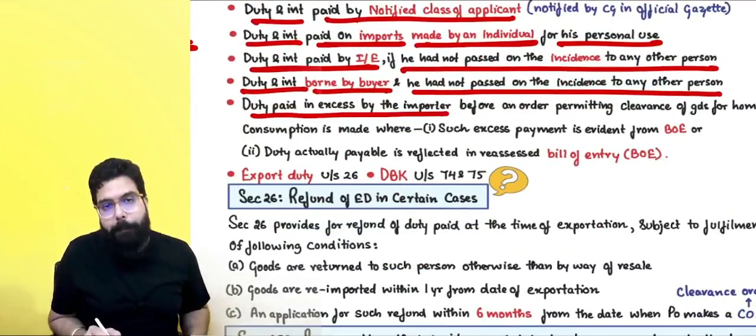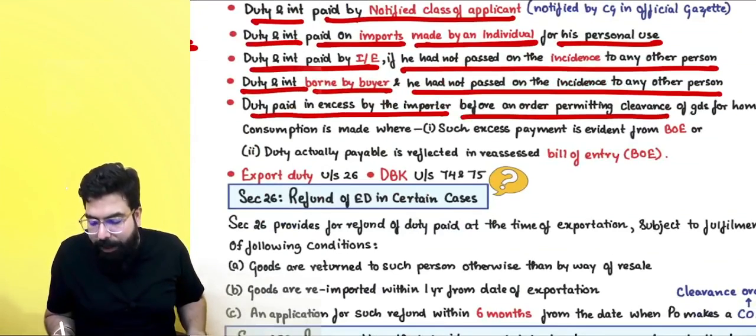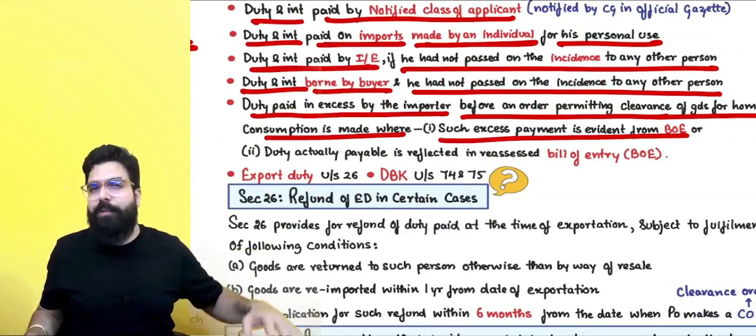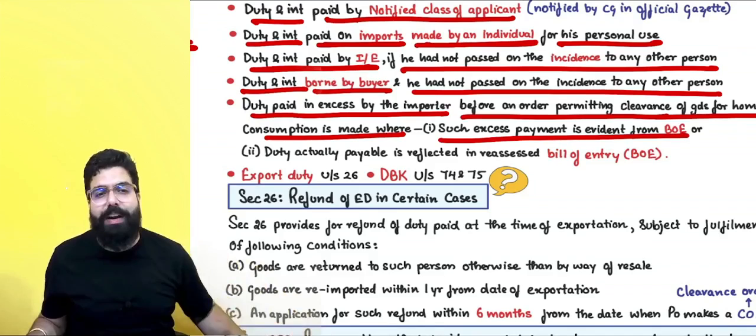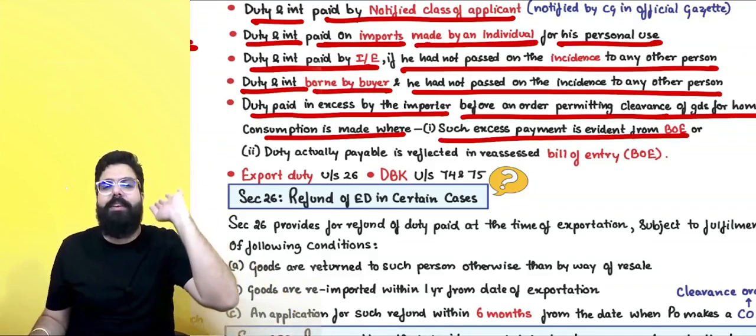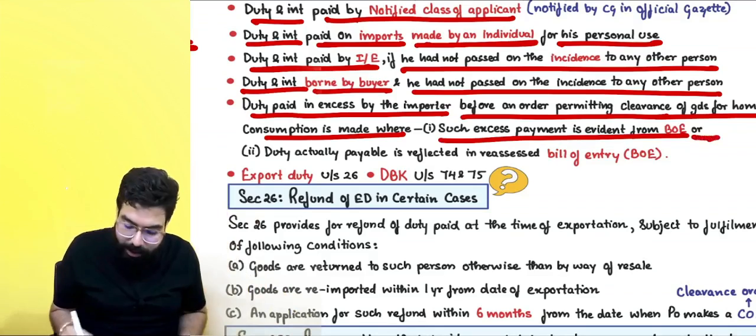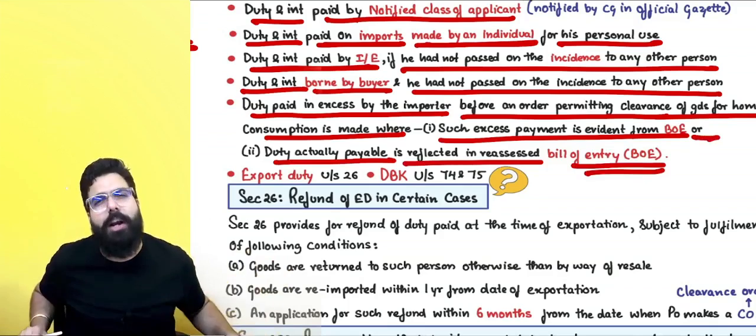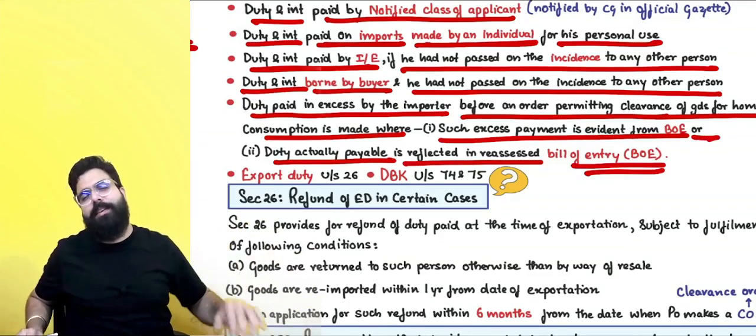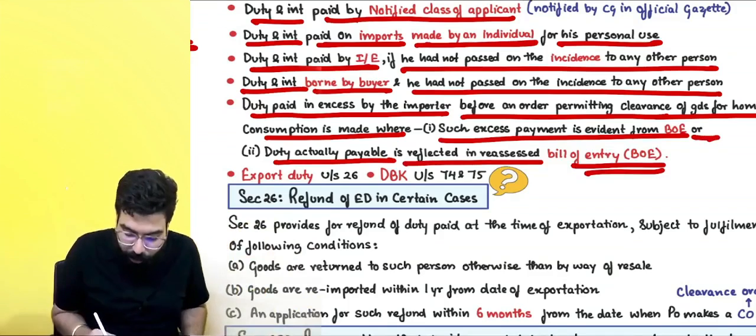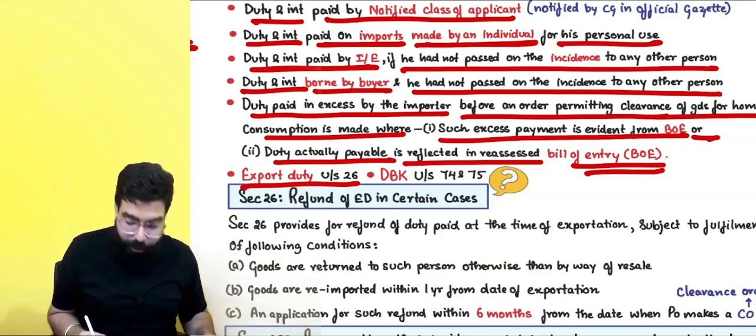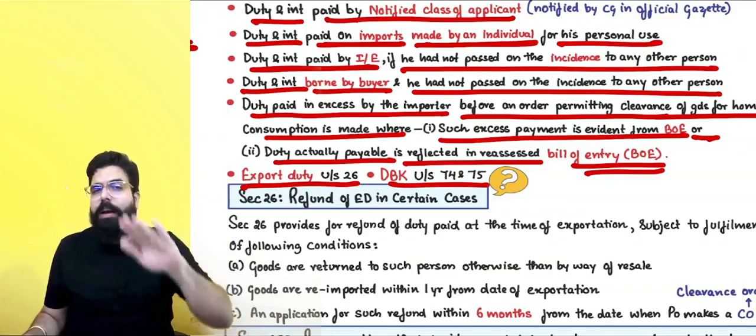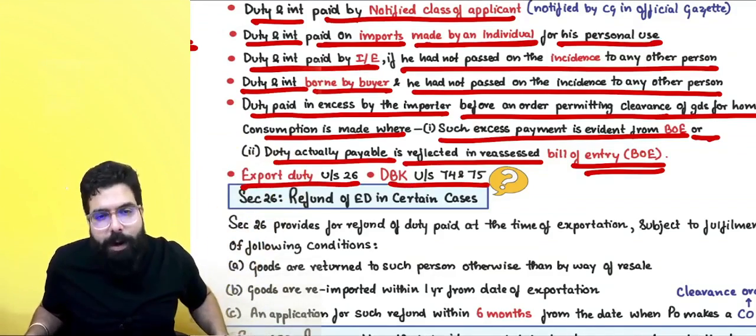Duty paid in excess by the importer before an order permitting clearance of goods for home consumption is made, where such excess is evident from the bill of entry. If it is evident in the bill of entry that you have paid extra, then refund shall be given to you. Or duty actually payable is reflected in the reassessed bill of entry, meaning whatever extra you have paid can be seen in the reassessed bill of entry, then the refund shall be given to you. Export duty refund is always given to you. Duty drawback under section 74 or 75 is always given to you. Over here, the money will never be put in the consumer welfare fund.